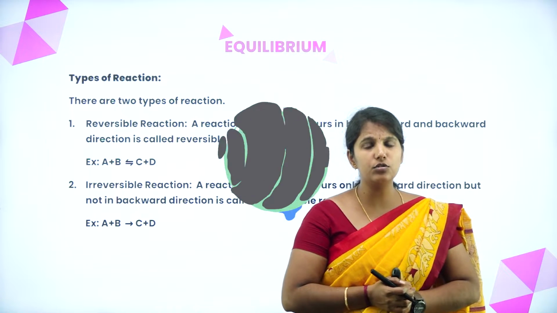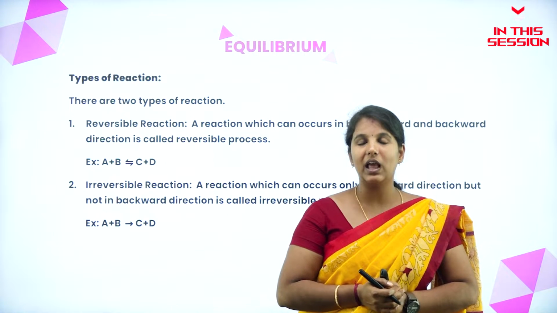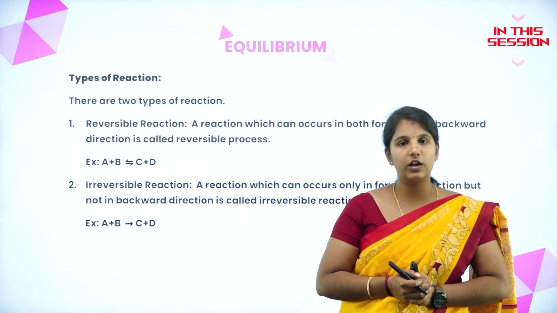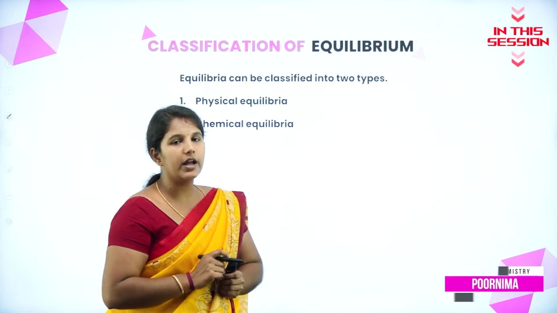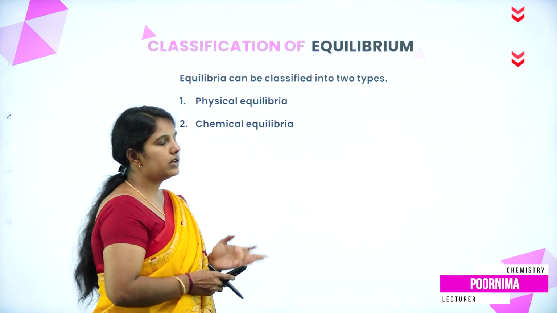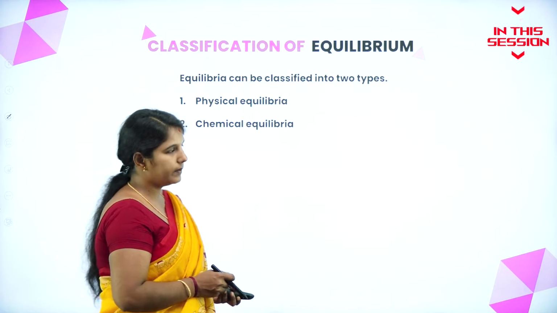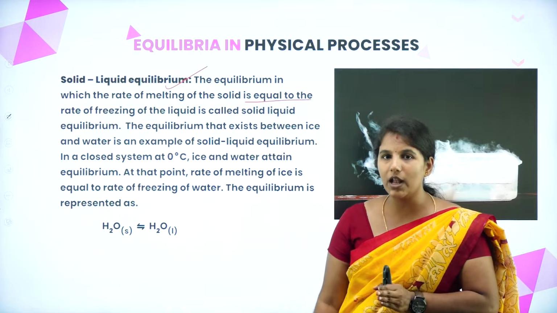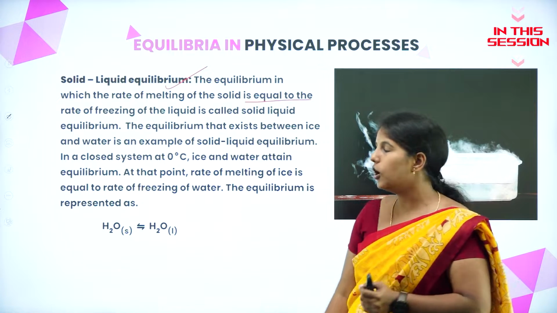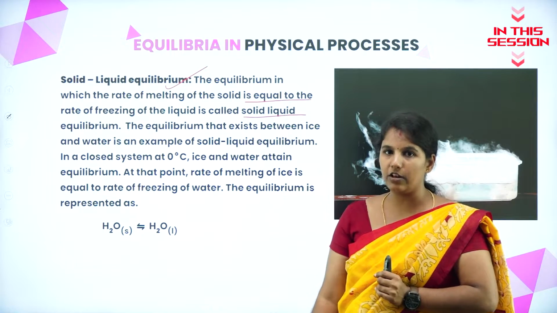If any two opposing forces are attained simultaneously, such a state we call equilibrium. Generally, we can classify equilibria into two main classifications: one is physical equilibrium and the other is chemical equilibrium. The rate of melting of solid being equal to the rate of freezing of liquid is called solid-liquid equilibrium.